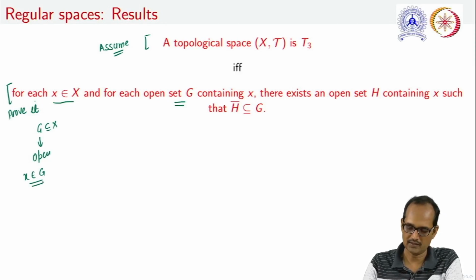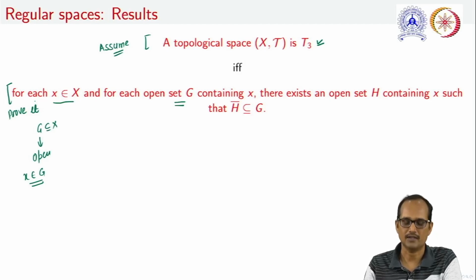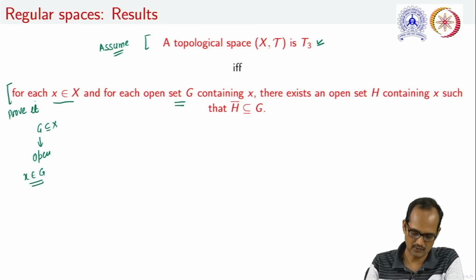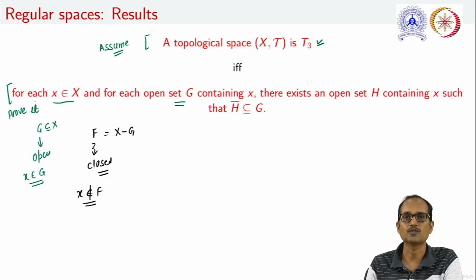Note that the given space is T3. So if we want to use the power of a T3 space, we require a closed set. So why not let us take its complement F, because G is an open set. Obviously, F will be a closed set. Further, it is to be noted that x cannot be an element of F. So we can use the definition of a T3 space.